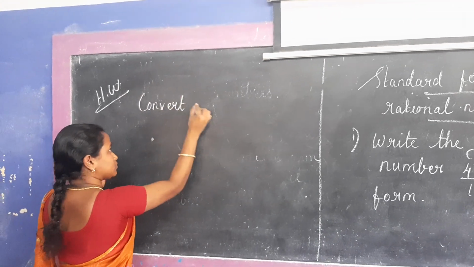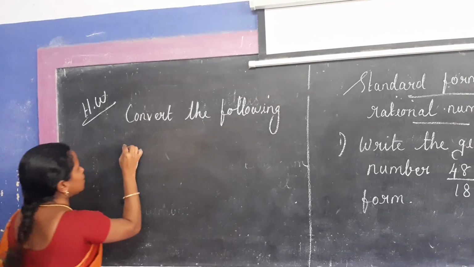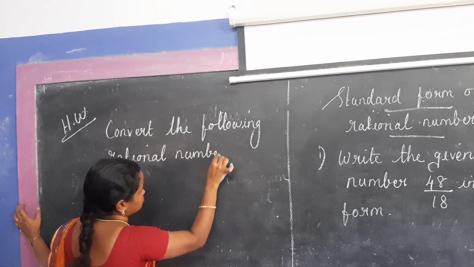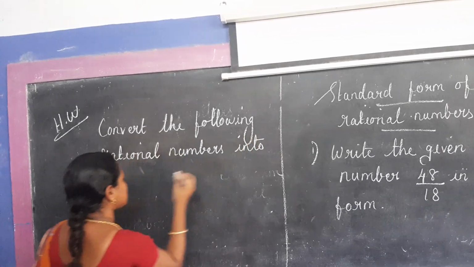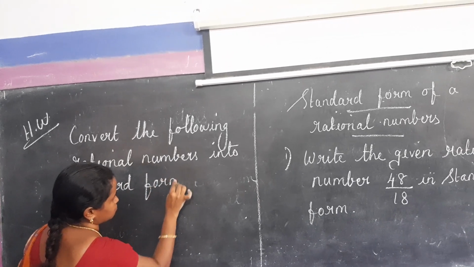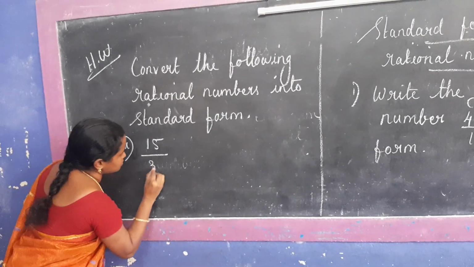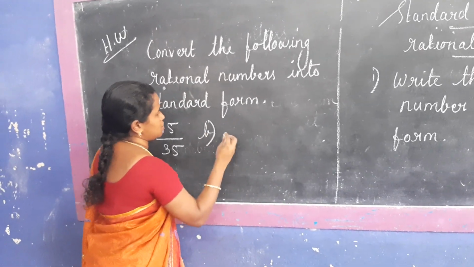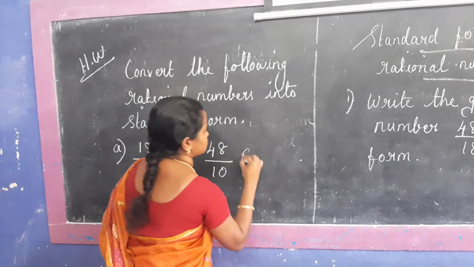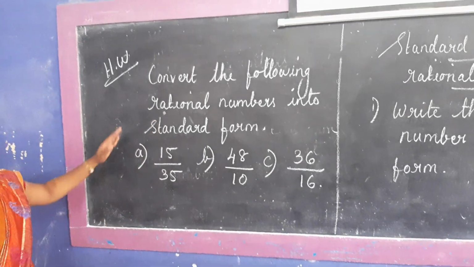Convert the following rational numbers into standard form. 15 divided by 35, 48 divided by 10, 36 divided by 16.